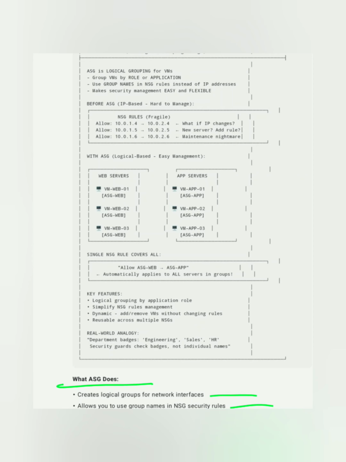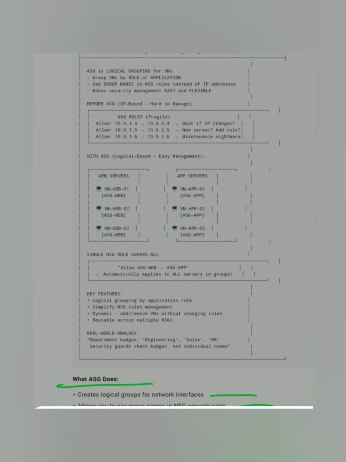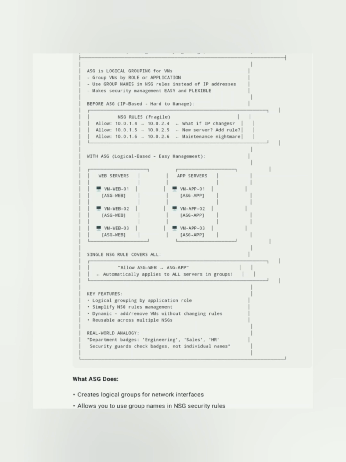I hope you understand what is VNET, what is NSG, what is ASG. Let's just quickly recap. So VNET, I'll just write it here, VNET is your isolated network. NSG is your packet filtering firewall. ASG is your groups in that firewall.